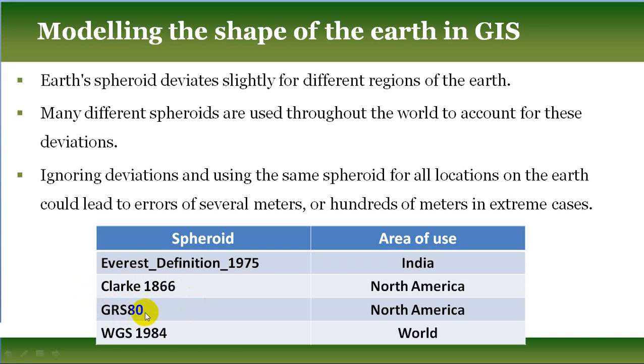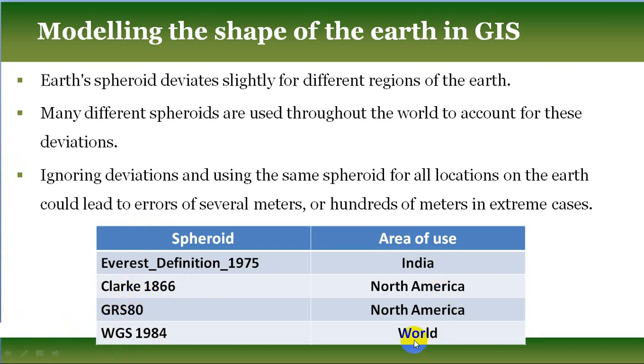This is the much newer one, but Clarke 1866 is a little bit of an older spheroid used for North America.